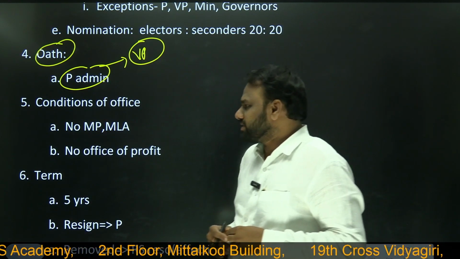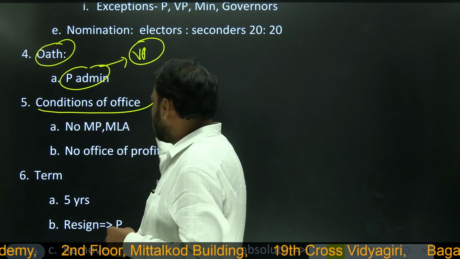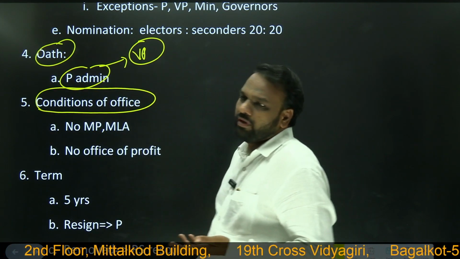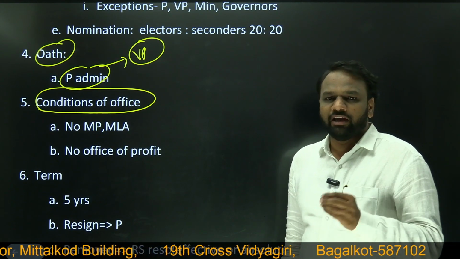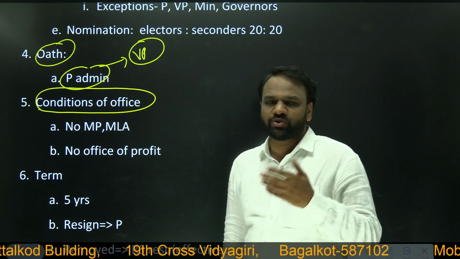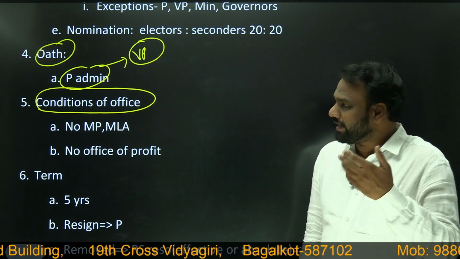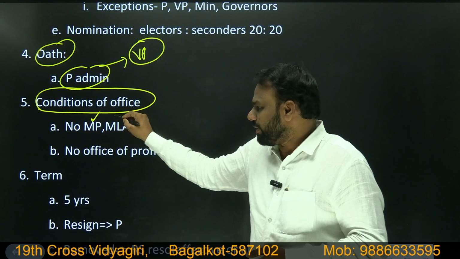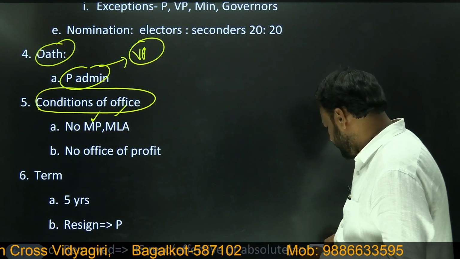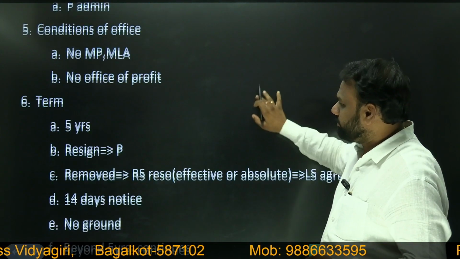Next, conditions of office. It means in order to become vice president of India, he should not be an MP or MLA. If at all he is an MP or MLA, then he has to resign that position, or after getting elected as vice president, he has to resign the position of MP or MLA.